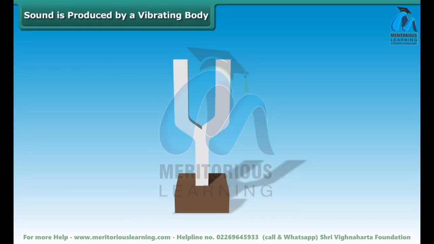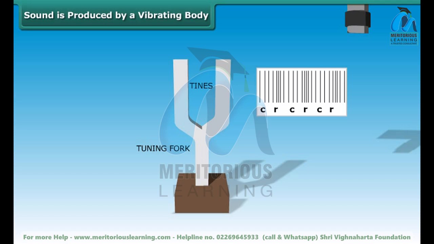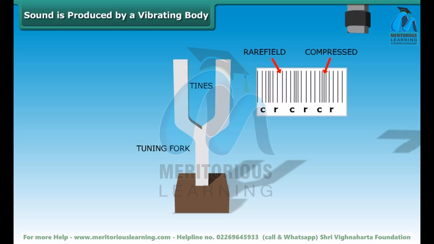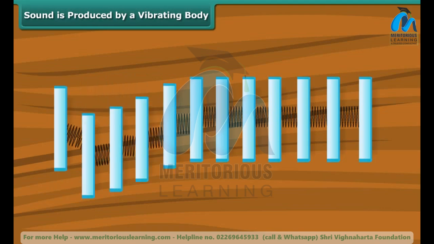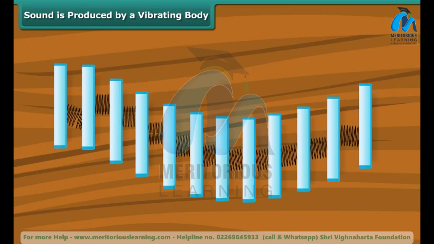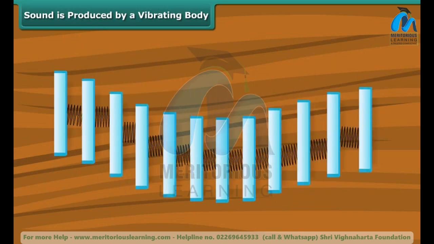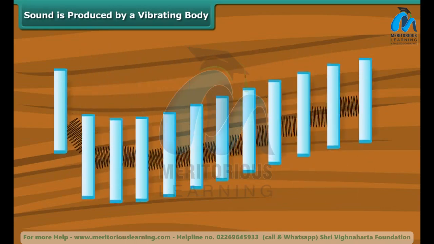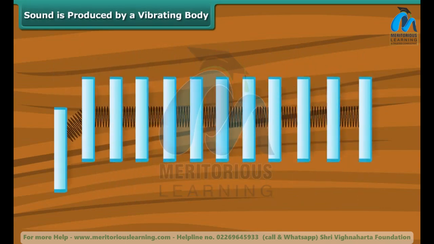Sound is produced by a vibrating body. Sound is a pressure distribution that moves through a medium in the form of mechanical waves. When a force is exerted on an atom, it moves from its rest or equilibrium position and exerts a force on the adjacent particles. These adjacent particles are moved from their rest position, and this continues throughout the medium. This transfer of energy from one particle to the next is how sound travels through a medium.